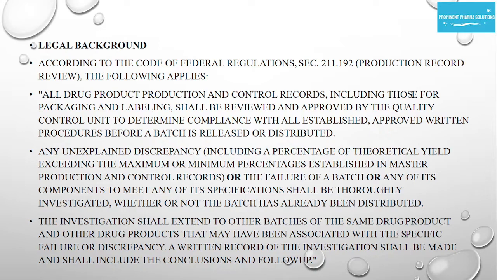Any unexplained discrepancy, including a percentage of theoretical yield exceeding the maximum or minimum percentages established in master production and control records, or the failure of a batch or any of its components to meet any of its specifications, shall be thoroughly investigated whether or not the batch has already been distributed. The investigation shall extend to other batches of the same drug product and other drug products that may have been associated with the specific failure or discrepancy. A written record of the investigation shall be made and shall include the conclusion and follow-up.